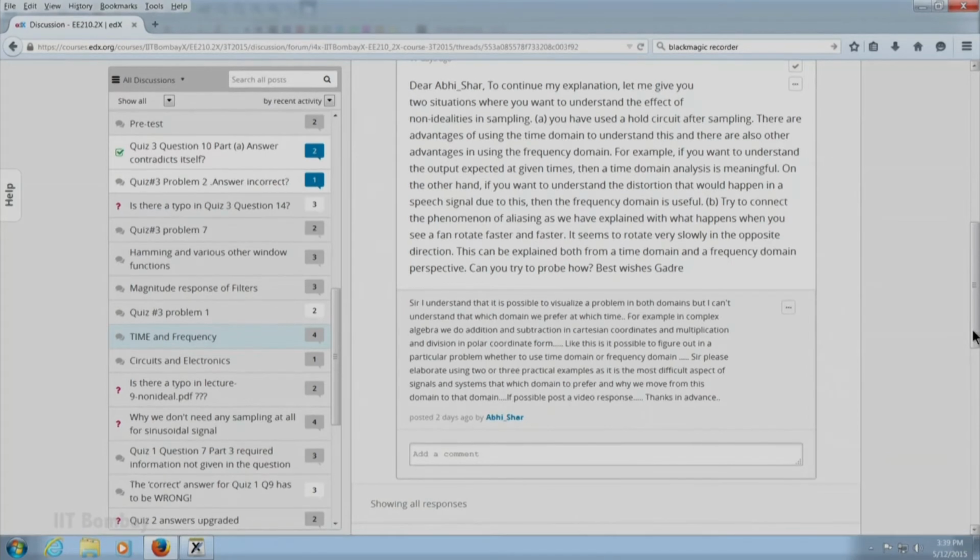Now the situation A is you have used a hold circuit after sampling. And I have said that there are advantages of using the time domain, there are advantages in using the frequency domain. If you use the time domain, you understand the nature of the waveform that you expect, but you are not clear what is happening in the frequency domain, what frequency components are being created, what sinusoids have come into the picture.